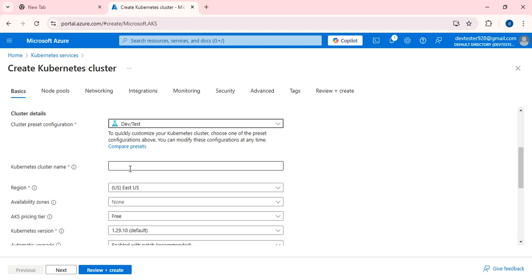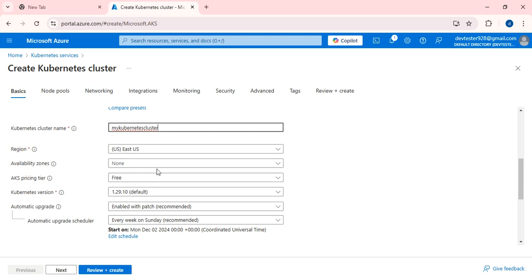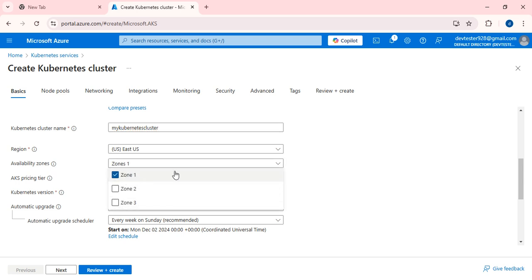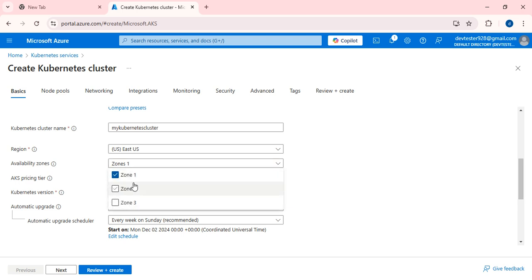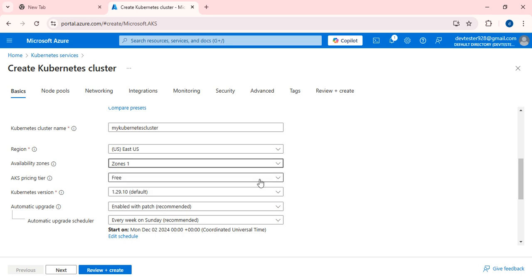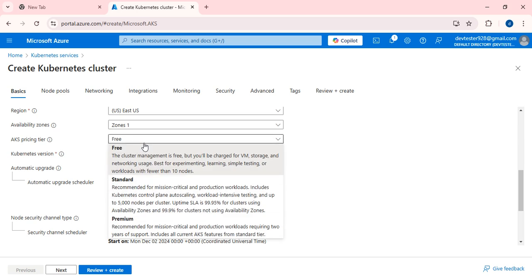Fine. The Kubernetes cluster name: my Kubernetes cluster. I'm going to create it in the East US region. For availability zones, one availability zone is a must. If you want high availability of this cluster, you can select multiple zones, but as this is for lab purposes, one zone is enough. Here I'm going to select the free tier.